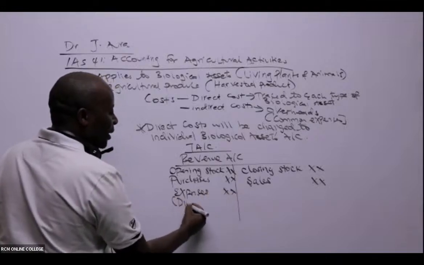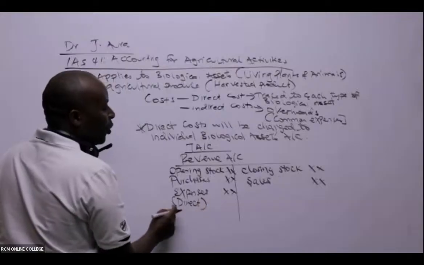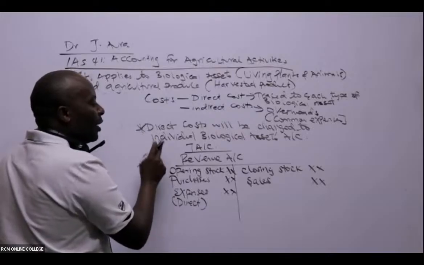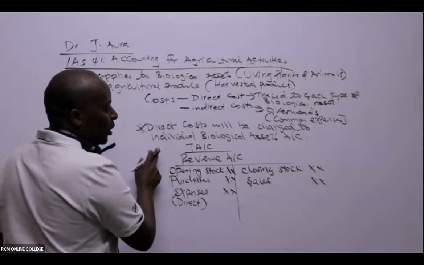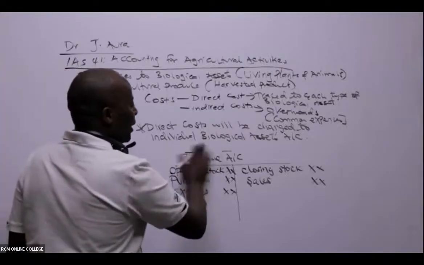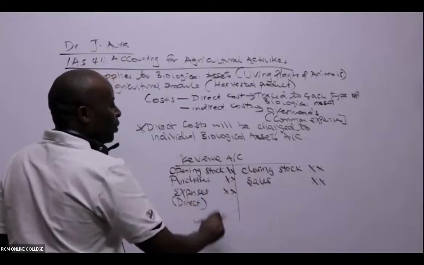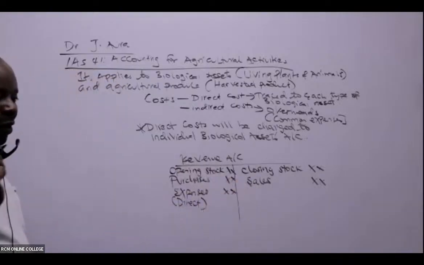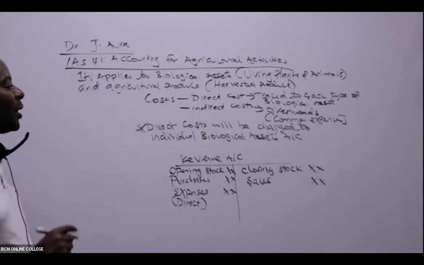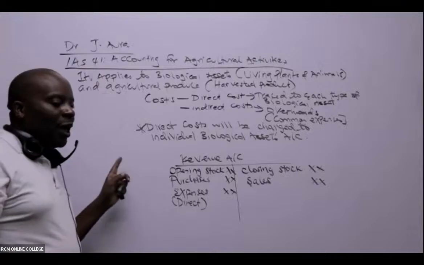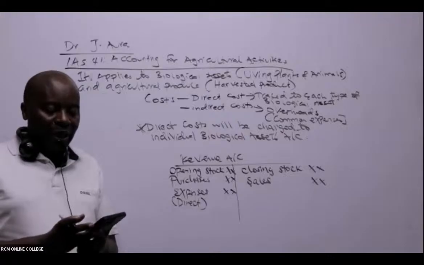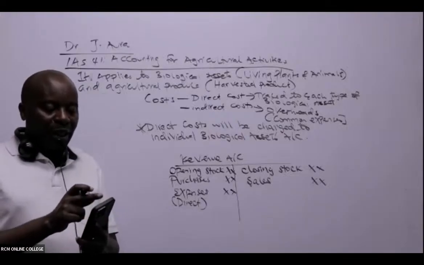These are direct expenses. We always charge them to the individual revenue account of each biological asset. So remember, this is our usual T account, the revenue account for our biological assets. So I would want to see, ladies and gentlemen, whether we are together. Have you guys been able to write this up to here? Let me get some confirmations there.